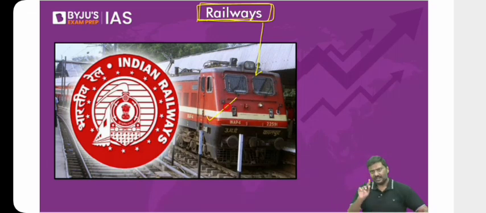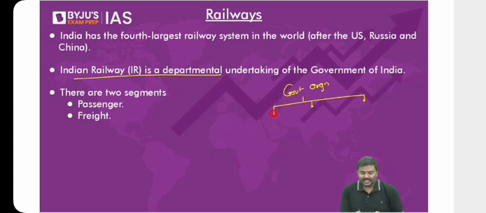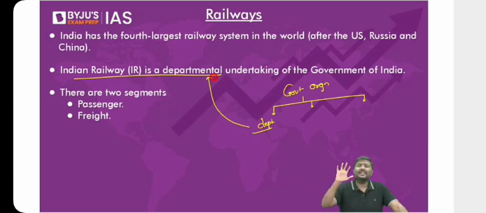And railways, please understand, point number one here: railways is a ministerial undertaking, or departmental undertaking. Do you remember the classification of government organizations? I hope you have memorized this. Earlier I've given you a classification. There are three types of government organizations. One of them is a departmental undertaking or ministerial undertaking. So in India, the railways has remained historically a departmental undertaking itself.